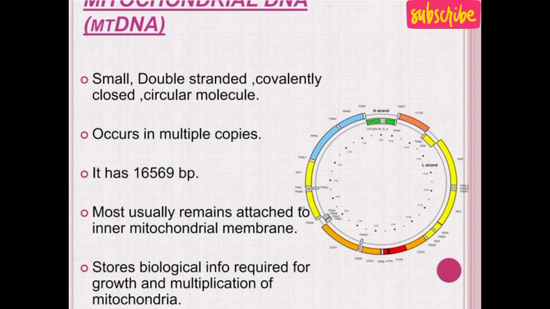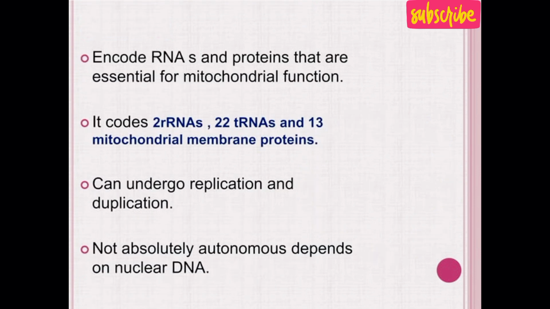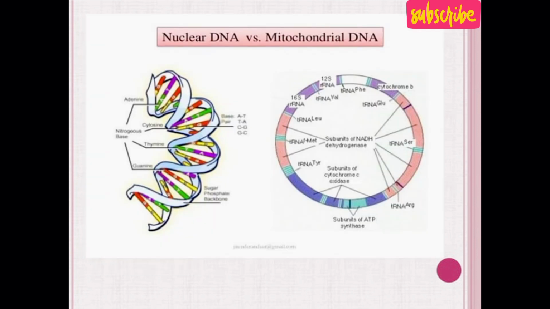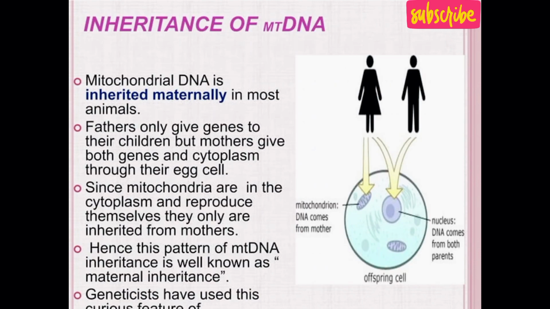multiplication of mitochondria. We can say that the function of mitochondrial DNA is that it is required for growth and multiplication of mitochondria. It is not absolutely autonomous in other functions, and depends on nuclear DNA. The mitochondrial DNA depends upon nuclear DNA. These are the structures of mitochondrial DNA as well as the nuclear DNA. The mitochondrial DNA is circular in shape, while nuclear DNA is helical in shape.